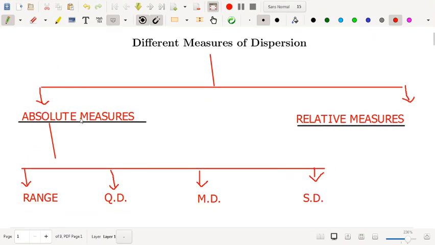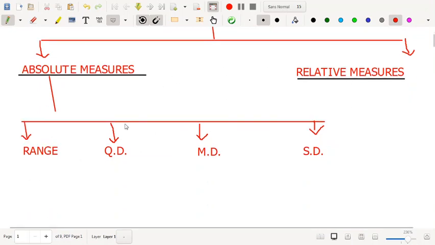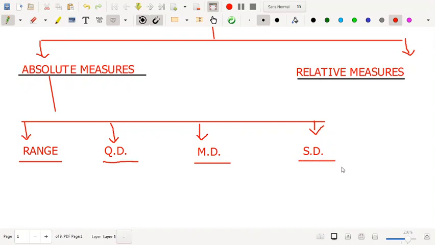One is the absolute measures, another is the relative measures. And absolute measures are classified into range, quartile deviation, mean deviation and standard deviation. There are four types. These are all absolute measures.